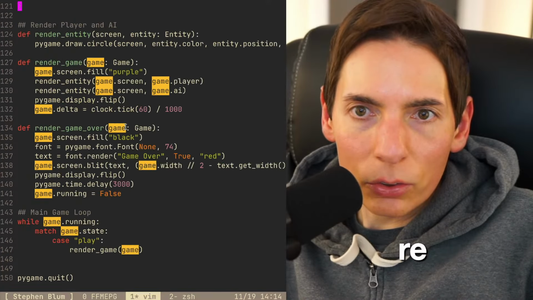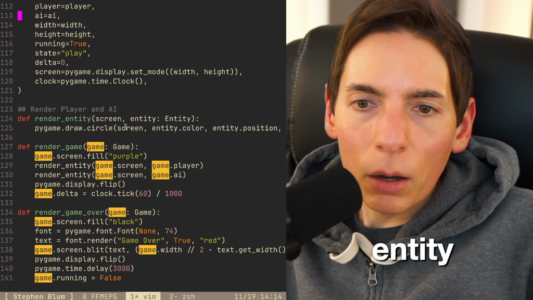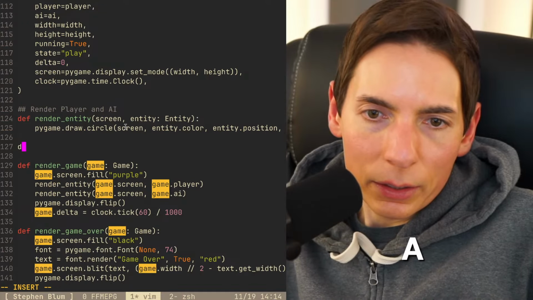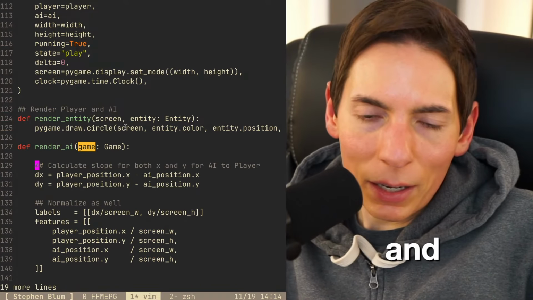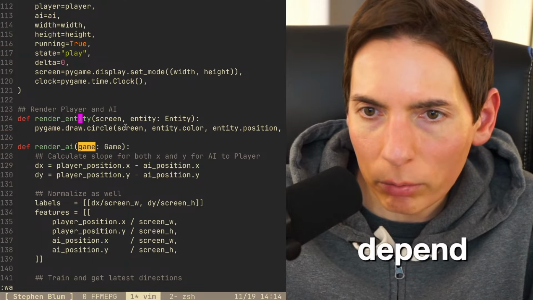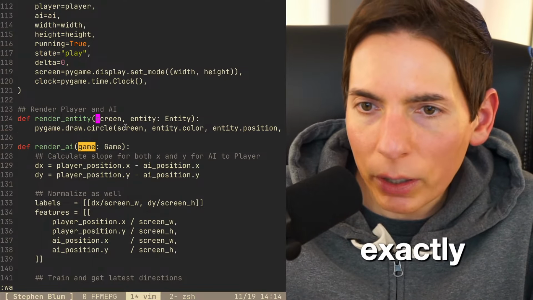Render entity. But we also need to do render AI. Def render AI, game. Looks good. And then paste that in. All right, cool. Excellent. So we got the game. Yes, this is what we need. Okay, so this solves our circular dependency problem. This is exactly what I was hoping for.